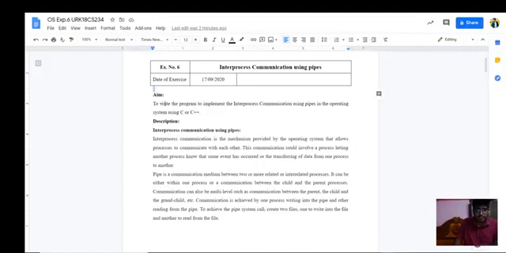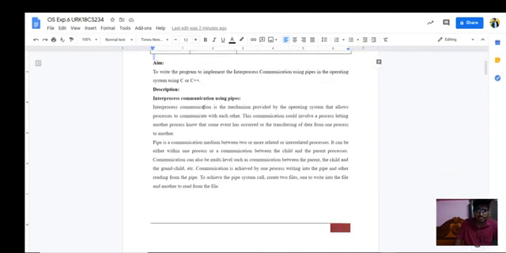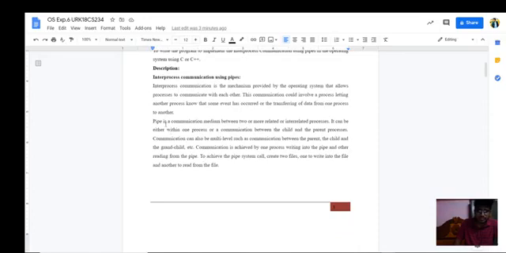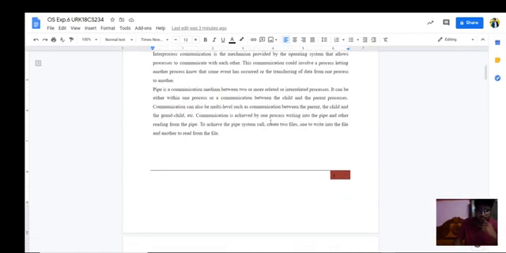The aim of this experiment is to write a program to implement inter-process communication using pipes. Inter-process communication is a mechanism provided by the operating system that allows processes to communicate with each other. This communication could involve one process letting another know that an event has occurred, or transferring data from one process to another. A pipe is a medium of connection between two or more related processes. Communication is achieved by one process writing into the pipe and another reading from the pipe.